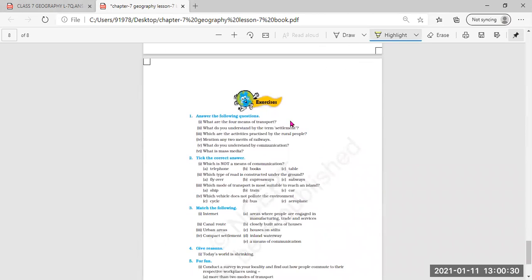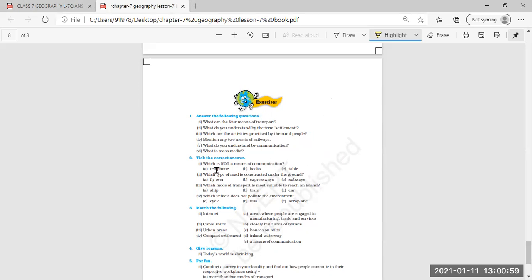Now about the question and answers. I have given these question and answers in PDF form. I will send it to you. I will share that PDF in the group and on the student portal also. You can do the question answers, very short, short, and long. Even give reasons are there. You can do the work neatly in the notebook.